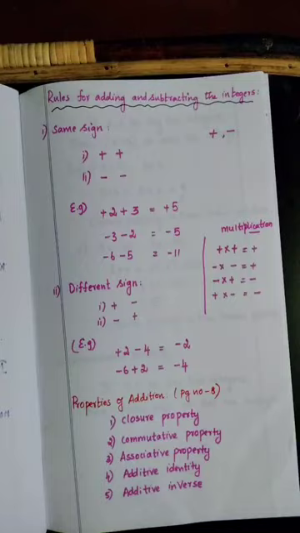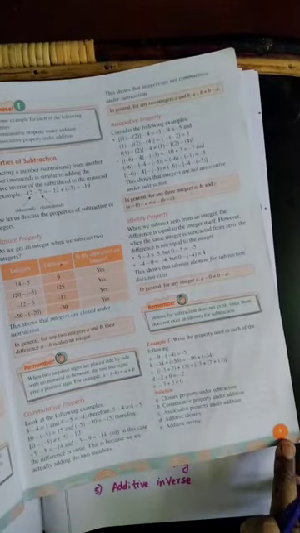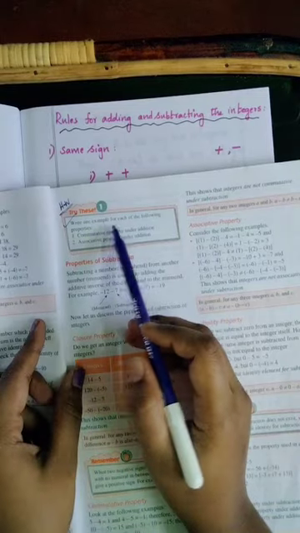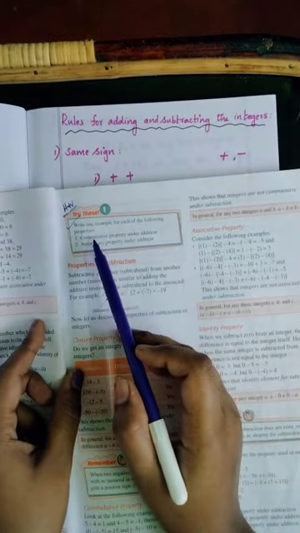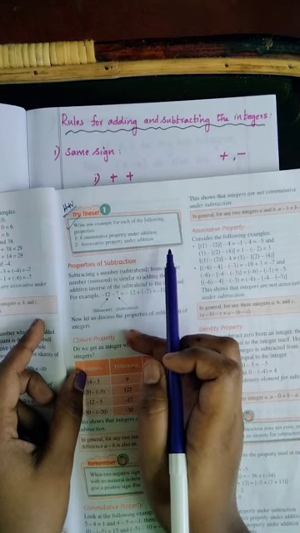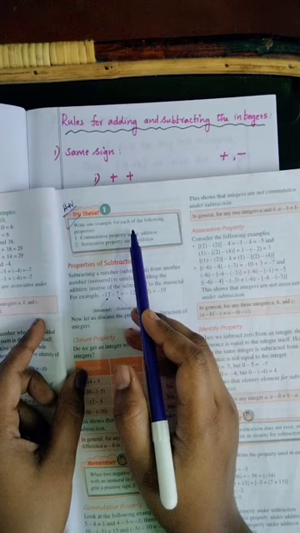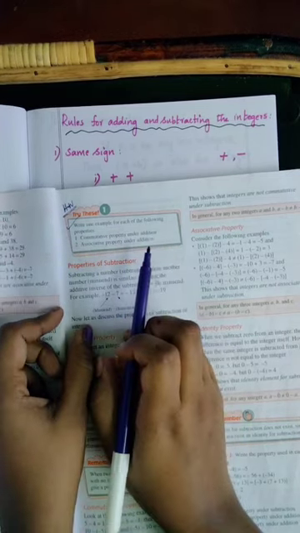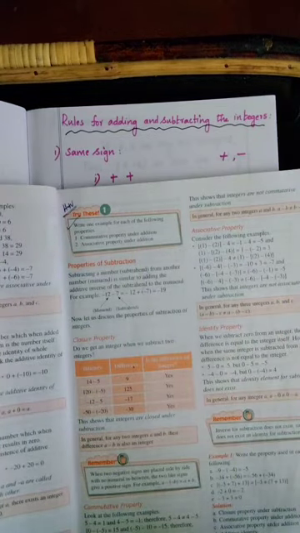Okay, today's homework is, if you have a book, take your book and take page number 9. Your homework is Try This. Write one example for each of the following properties. You need to write one example for these two properties: commutative property under addition and associative property under addition. You can take any integers and write one example for that.